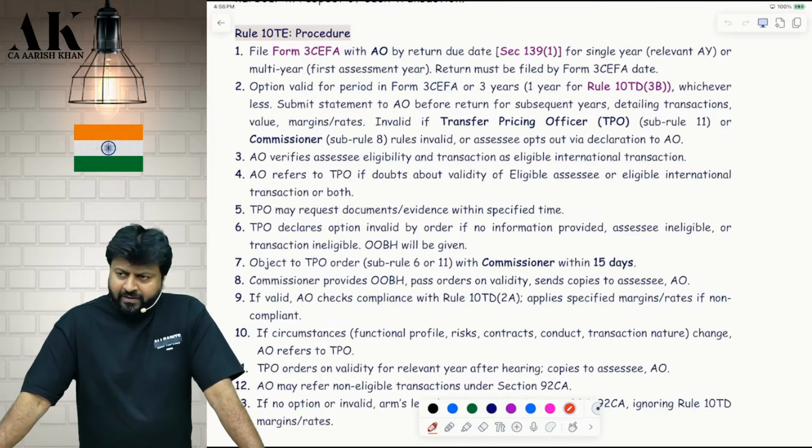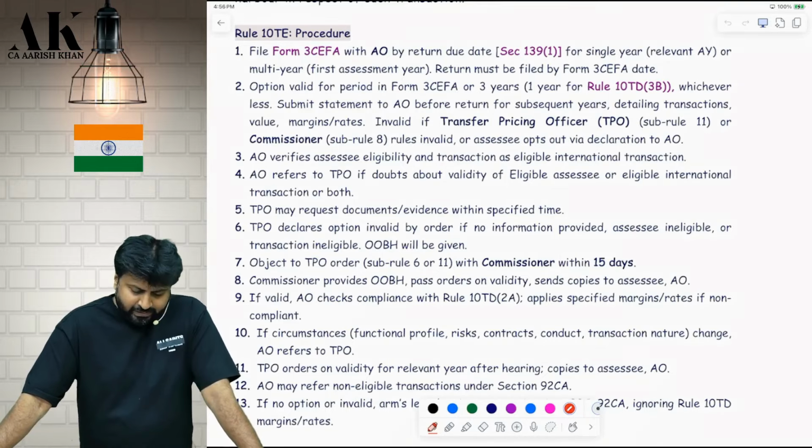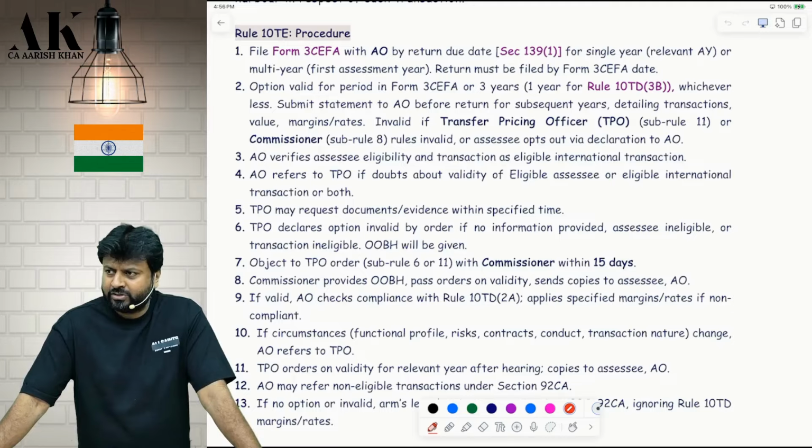File form 3CEFA, 3CEFA is the form number. What is this? This is the form to exercise the option of safe harbor. You have to give this form to the AO by the due date of return for a single year or, for multiple years, the first assessment year. I have done everything in shortcut, but I will explain everything.